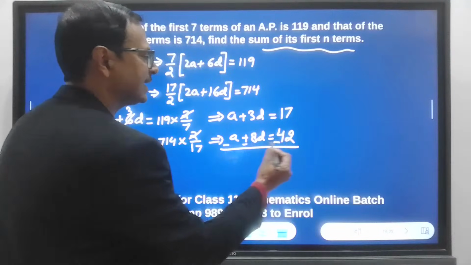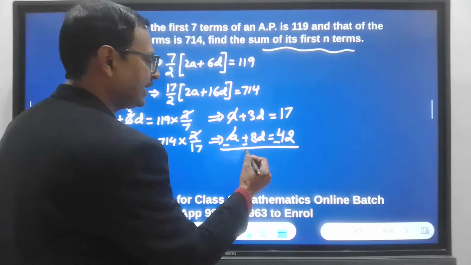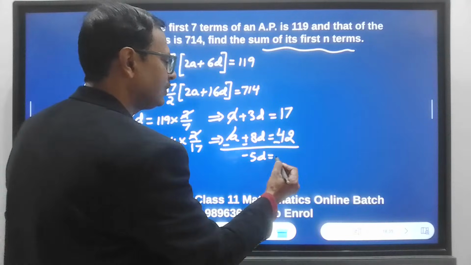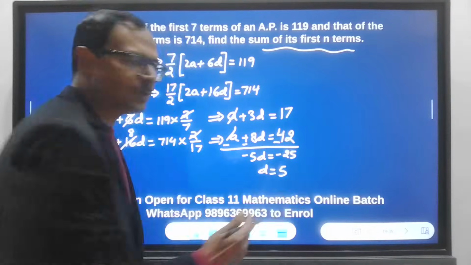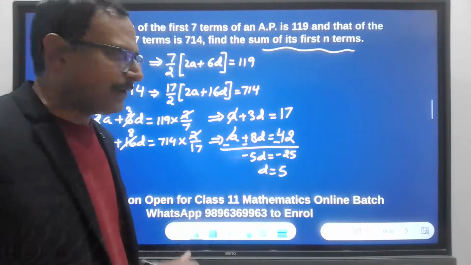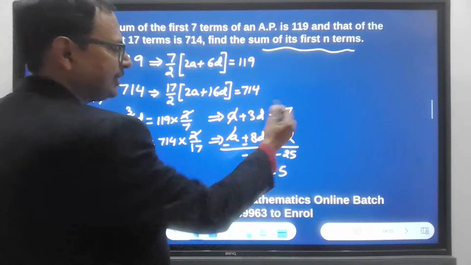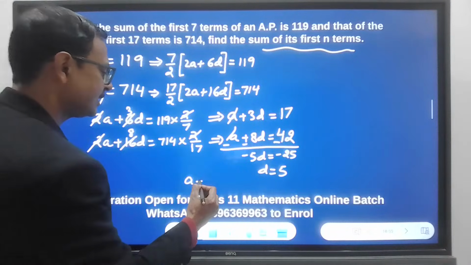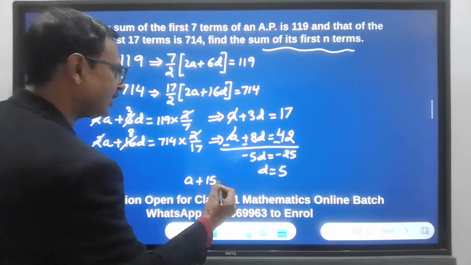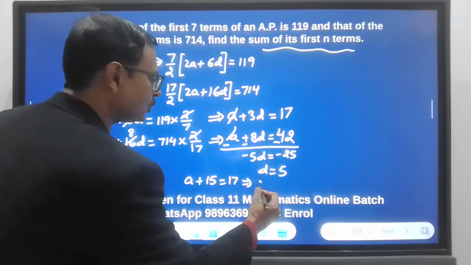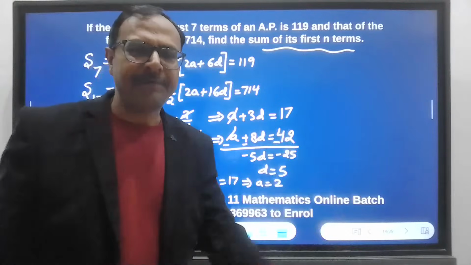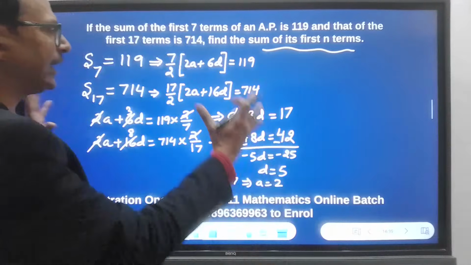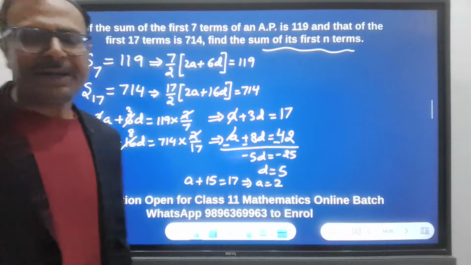Subtract, minus minus minus, a cancels out, minus 5d equal to minus 25, d equal to 5. So correctly pointed out, d equal to 5. And just put d equal to 5 here. A plus 3d, 15 equal to 17. So a equal to 2. So we have a equal to 2, d equal to 5. See, this is how you get the values of the required variables.